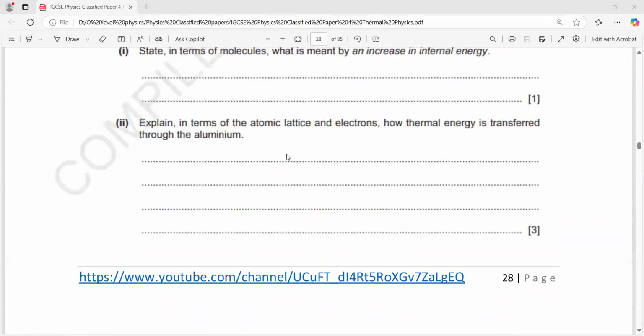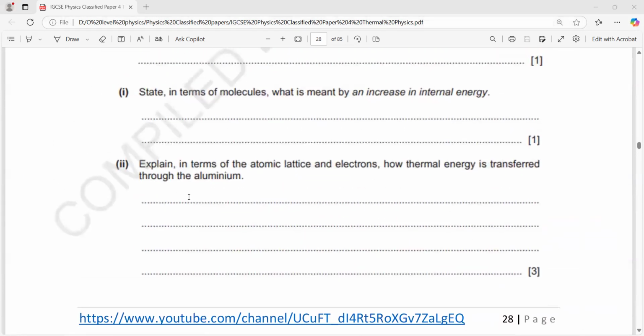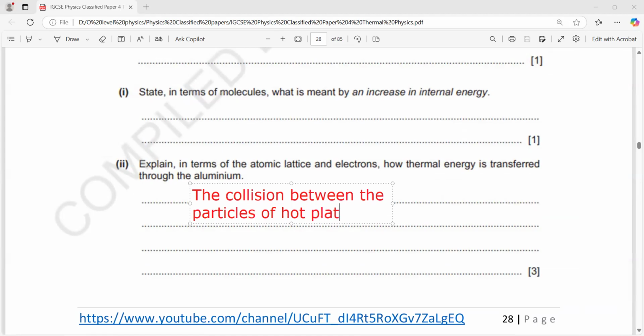So what is the structure of this answer? We'll say explain in terms of atomic lattice how thermal energy is transferred through the aluminium. First, the collision between the particles of the hot plate and aluminium.